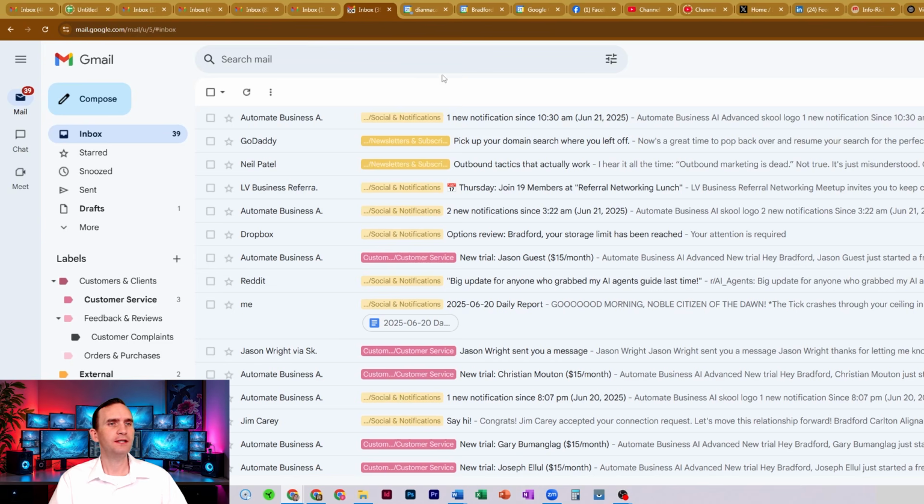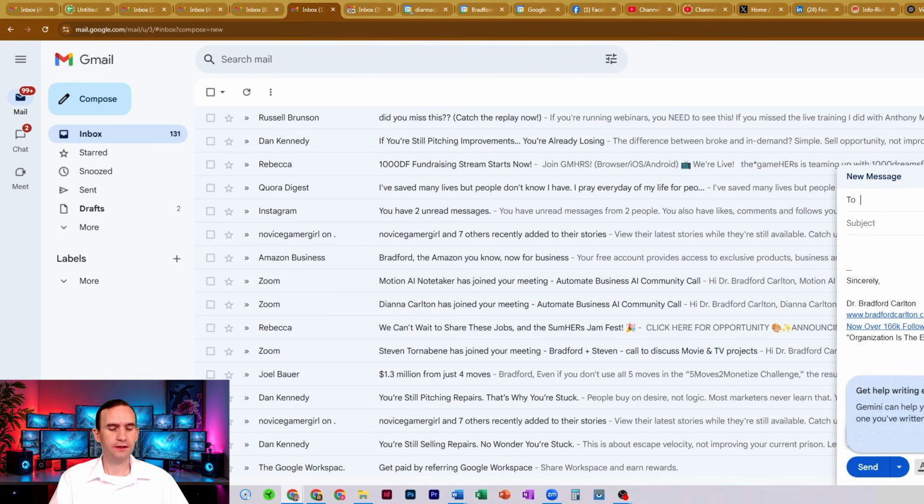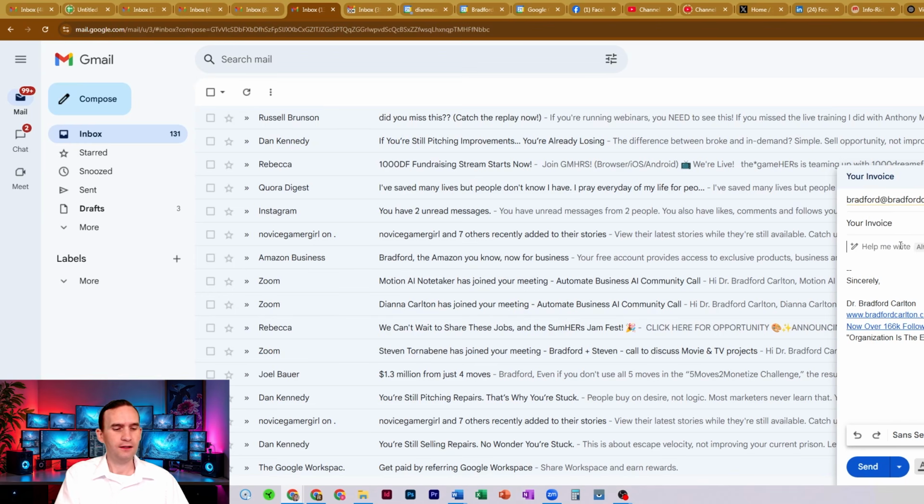Okay, and let's go ahead and take a look at this workflow in action. You'll see this is my email account here, and they all have all these tags on them. That's because my bot has tagged all my emails as they come in. I'm going to go ahead and send myself another email here. So Bradford at bradfordcarlton.com. We'll say your invoice. Here is your invoice for $13.69 for services rendered.